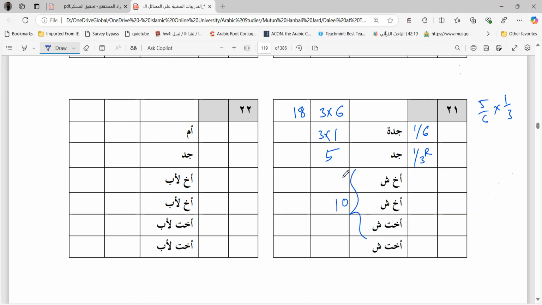Remaining are 10. 10 are divided between these brothers and sisters like 2, 2, 1, 1. Yani 2, 2, 4, 5, 6. They are 6 people. 10 shares in 6 people, which means further divided: 2 fives are and 2 threes are. You can divide this because we want the minimum number. So divide as much as possible. Now multiply it with the least number, which is 3, in order to remove the fraction, which means multiply this 18 further by 3.